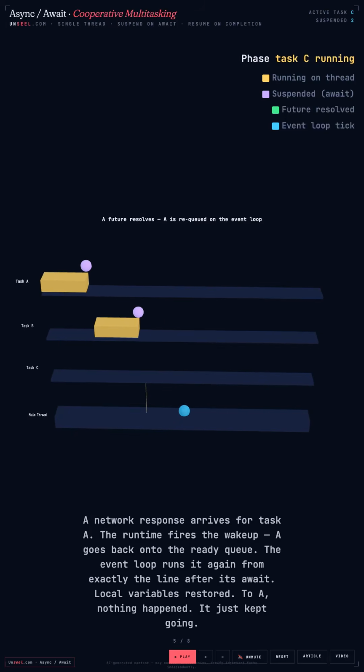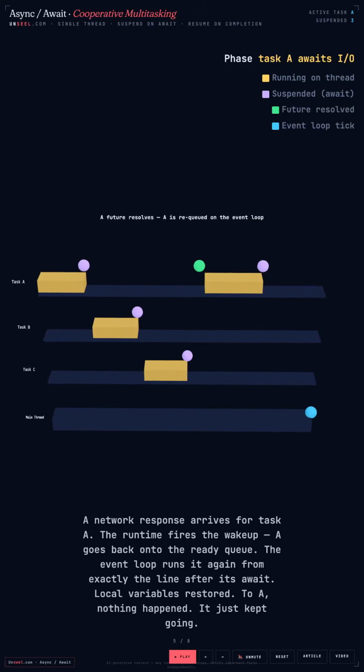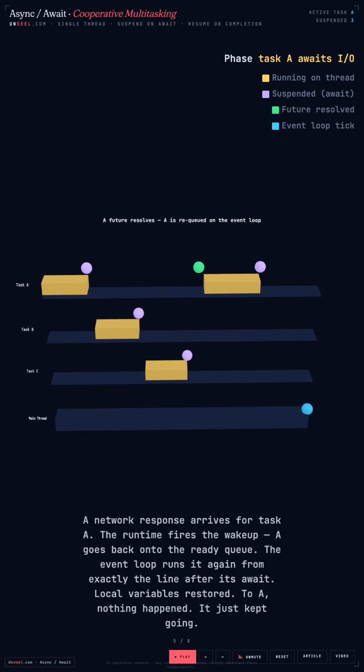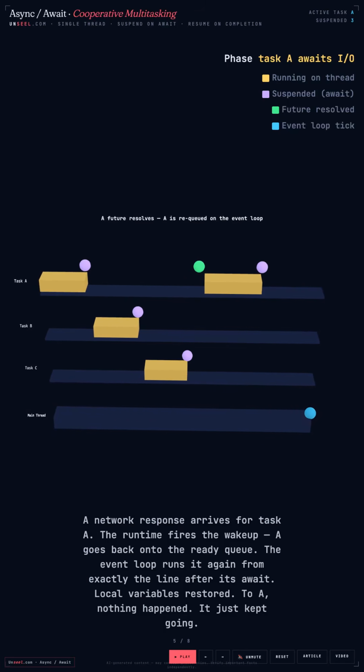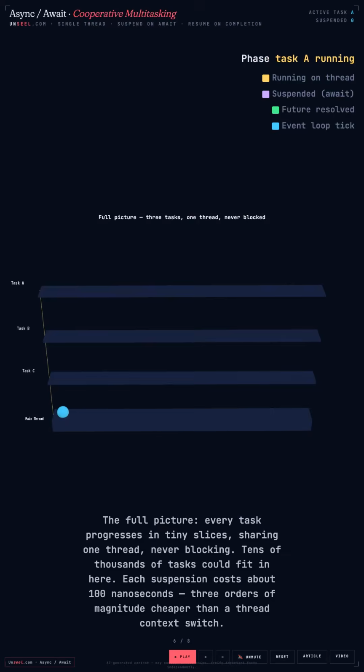A network response arrives for task A. The runtime fires the wake-up. A goes back onto the ready queue. The event loop runs it again from exactly the line after its await. Local variables restored. To A, nothing happened. It just kept going.